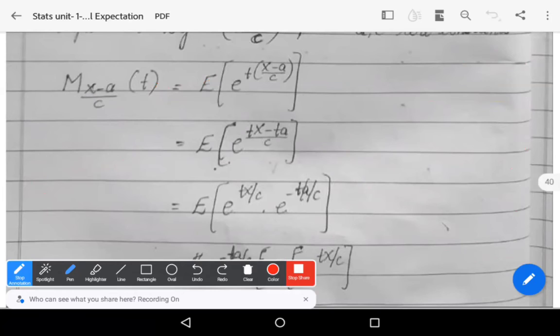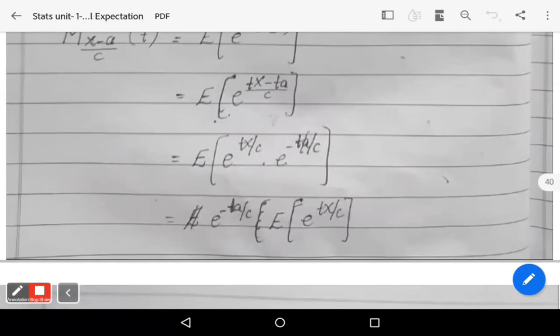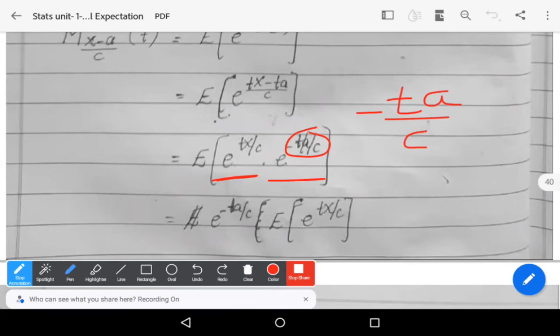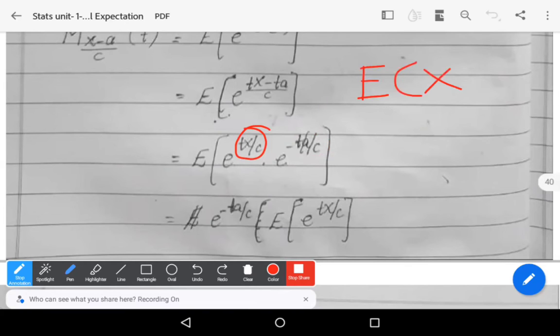Here you observe that this term is minus ta/c, and expectation works only on the random variable. It does not work on the parameter t.